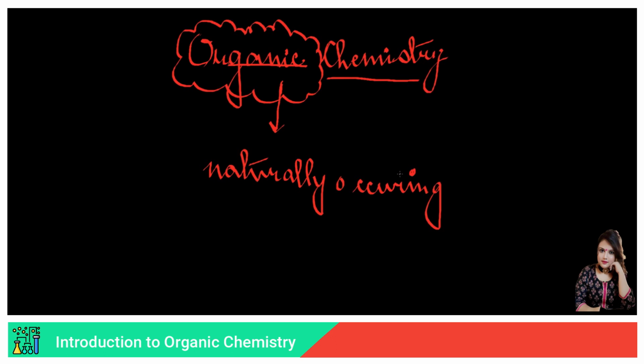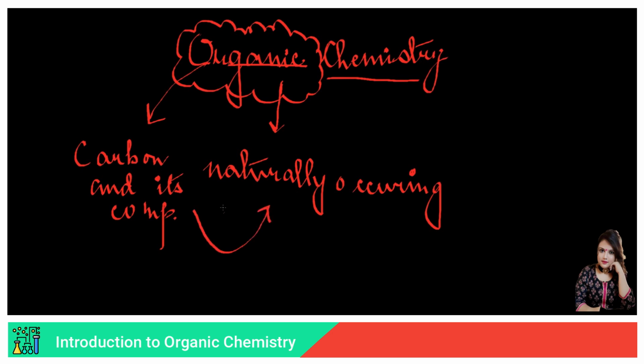Okay. Now, what we need to know is how the word naturally occurring is related to this branch of chemistry. For that, we need to know a little more. That is, organic chemistry actually deals with carbon and its compounds. Carbon and its compounds. Okay? It deals with carbon and its compounds. Now, carbon is the major building stone or the building block of organic chemistry. Now, how do I relate these two things, naturally occurring and carbon and its compounds?